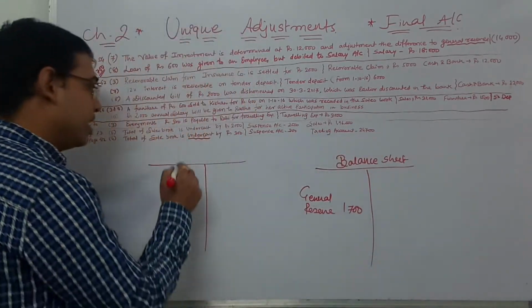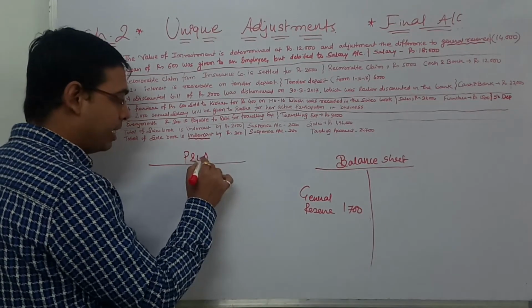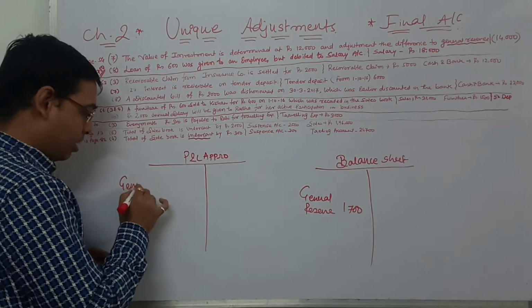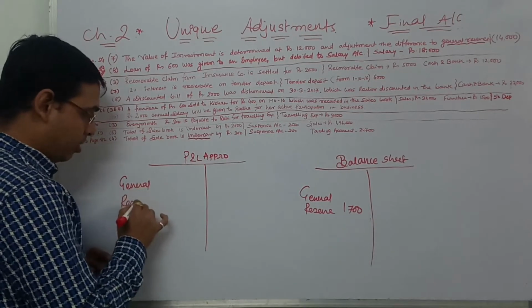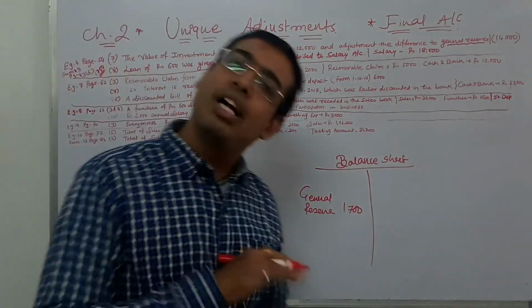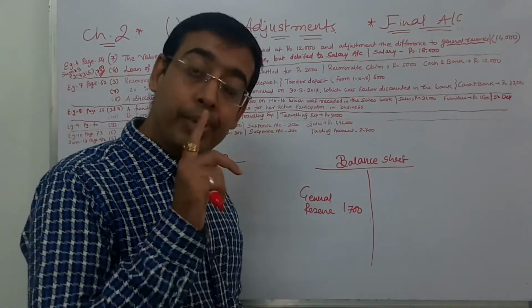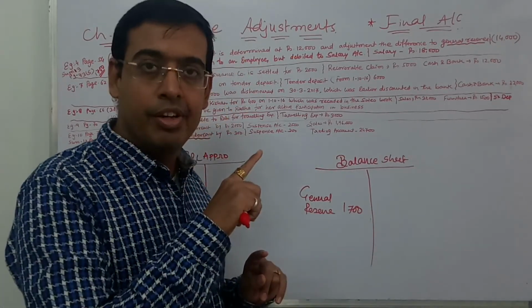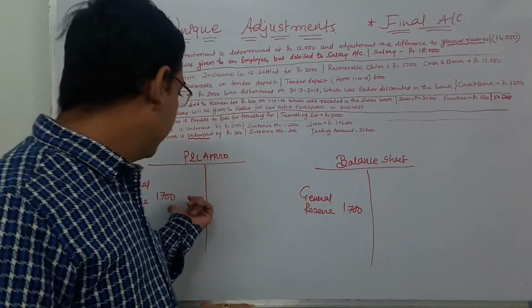That's why they will debit in the P&L Appropriation account, general reserve 1700. Actually, P&L Appropriation is a part of the P&L account. So if you make the P&L account directly, including P&L Appropriation, there you need to write it on the debit side.